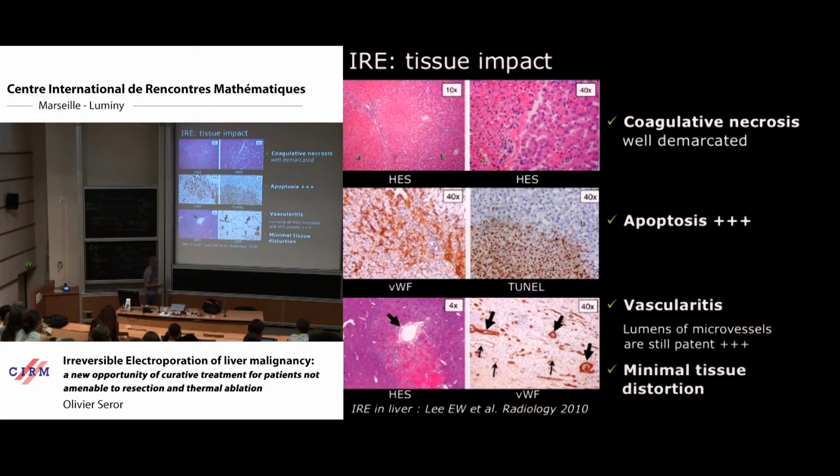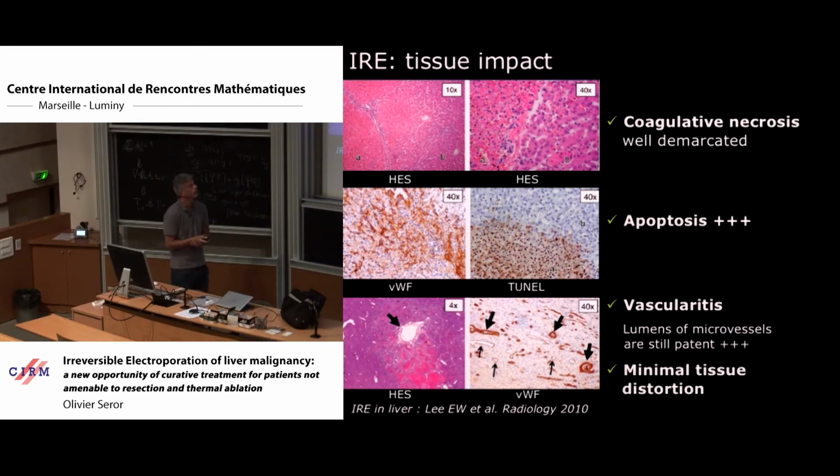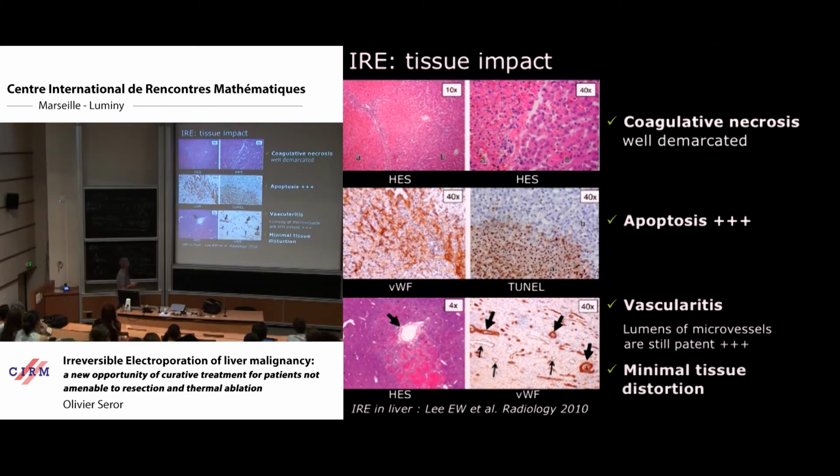So at histology, we can induce something that we well know already with other ablation technology, mainly thermal technology, I mean radiofrequency ablation, microwave ablation, cryoablation. And when we perform thermal ablation, we always obtain coagulative necrosis. This is clear. And we can achieve that with electroporation also. But it is not this way of cell death that we target when we use electroporation. I will explain why.